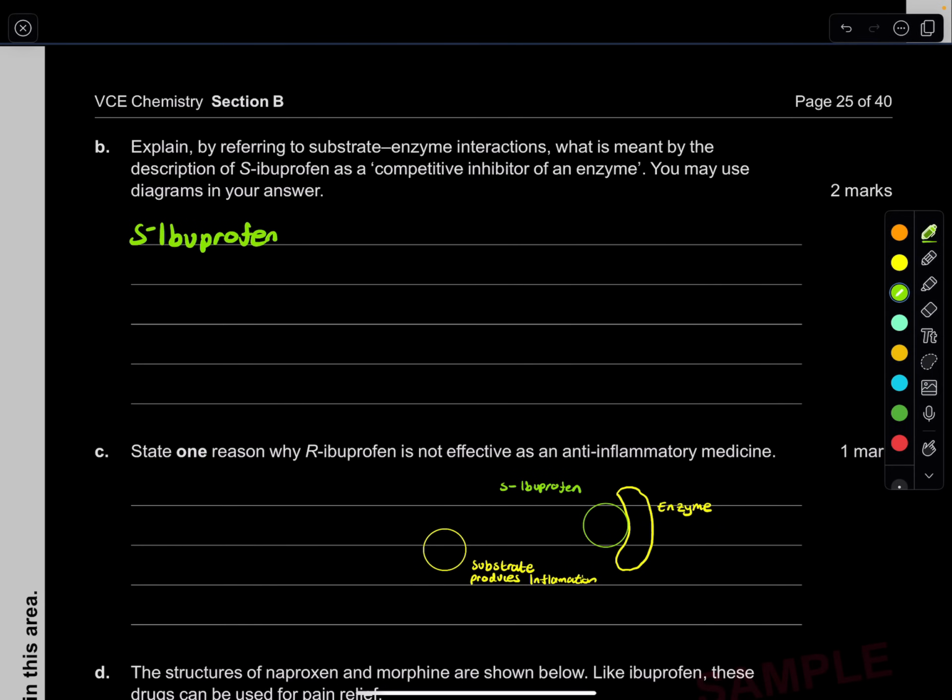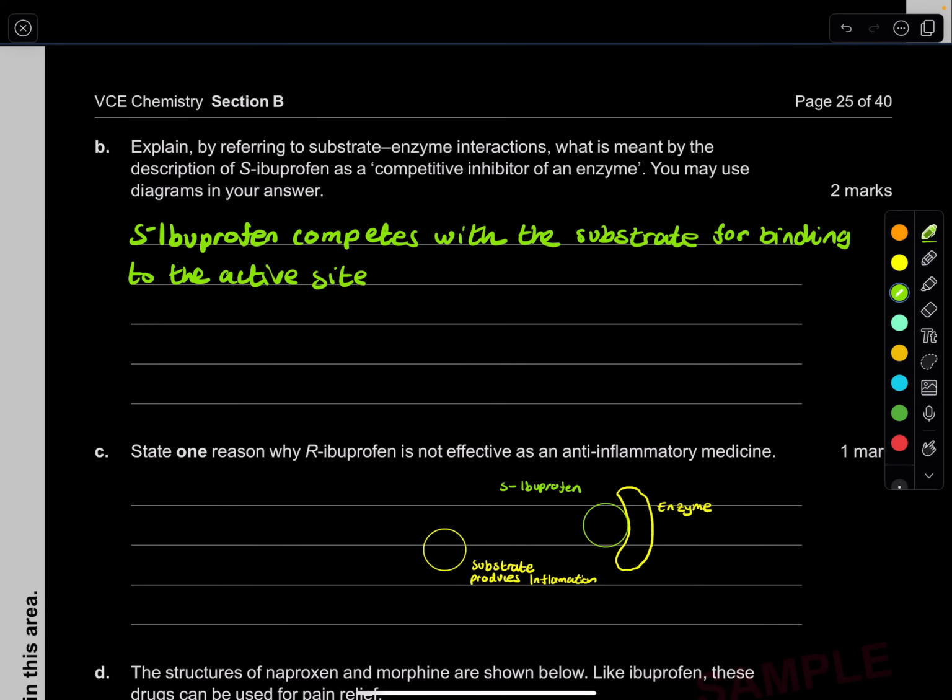S-ibuprofen competes with the substrate for binding to the active site. So, active site of the enzyme. Done. This means